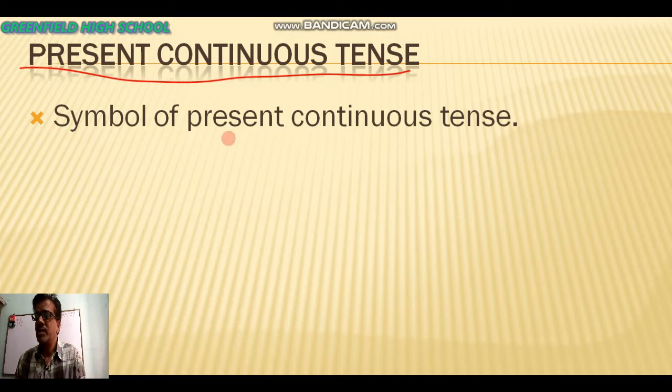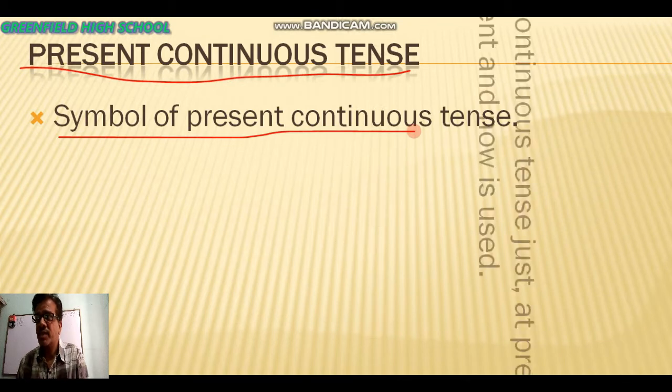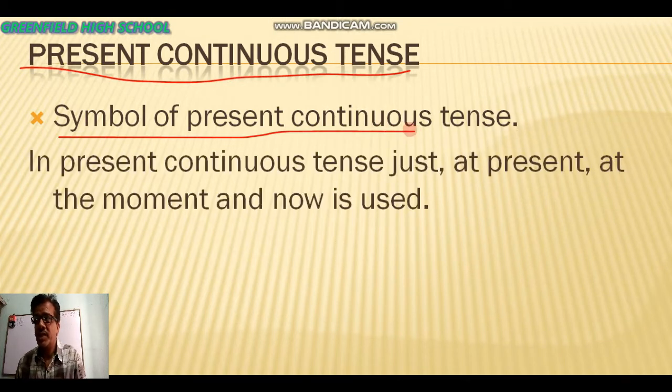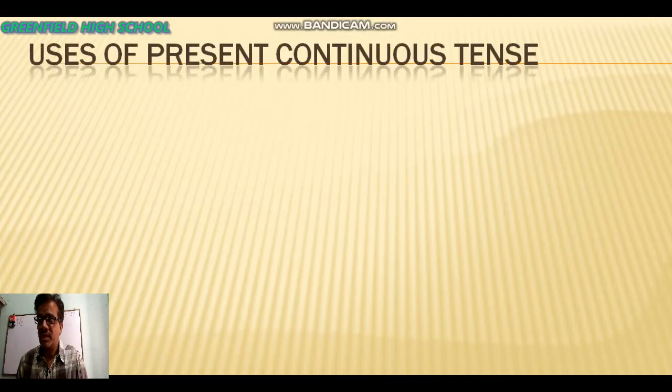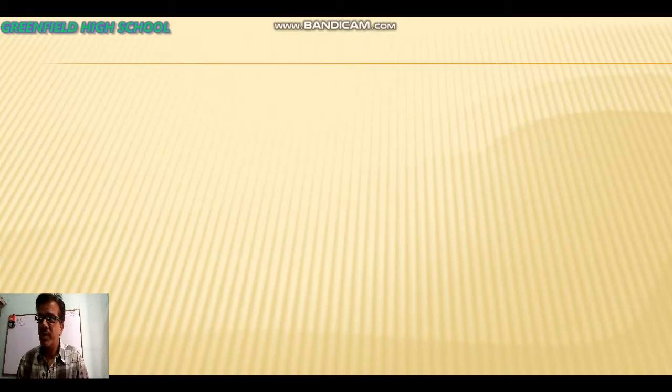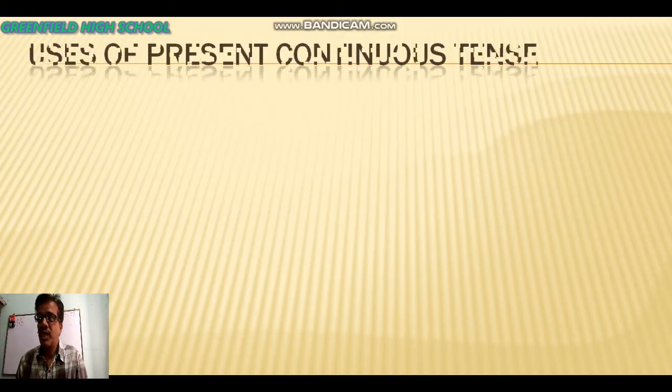So now first, the symbol of present continuous tense. How can you identify? In present continuous tense, just, at present, at the moment, and now are used. That means these words are used, and after that you have to follow the structure of present continuous tense. So after knowing when the present continuous is used, we are going to know the use.